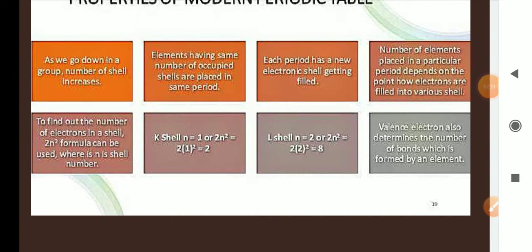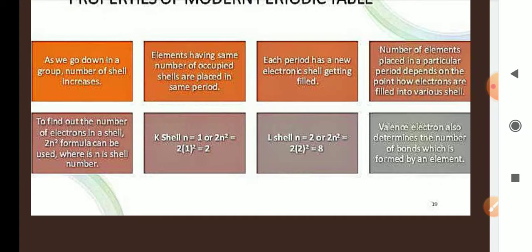Next, in each period a new electron is getting filled. In lithium, it is 2, 1. In beryllium, 2, 2. In boron, 2, 3. In carbon, 2, 4.